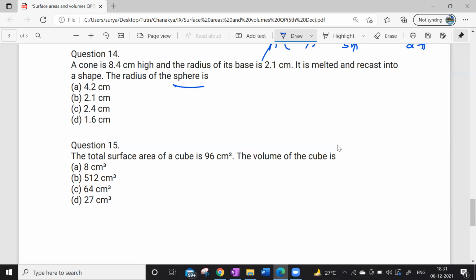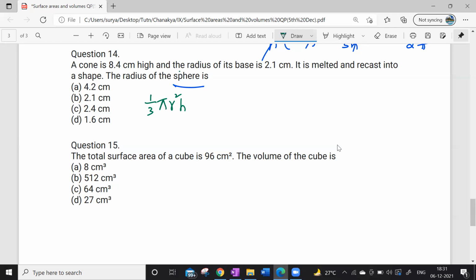He's talking about a cone and a sphere, right? The cone is melted and recast into the shape of a sphere. So the cone is converted into a sphere. What is the volume of the cone here? It is 1 by 3 pi r square h.